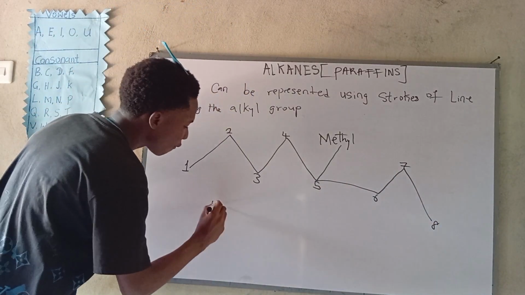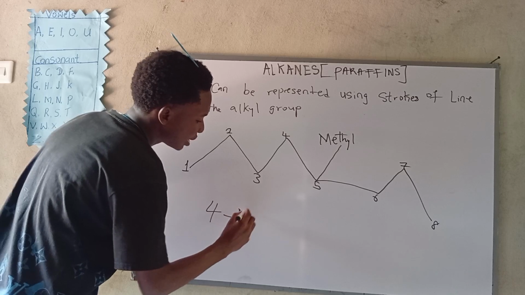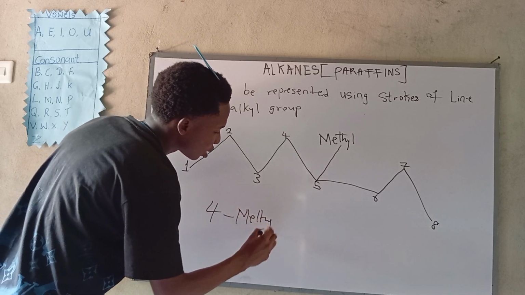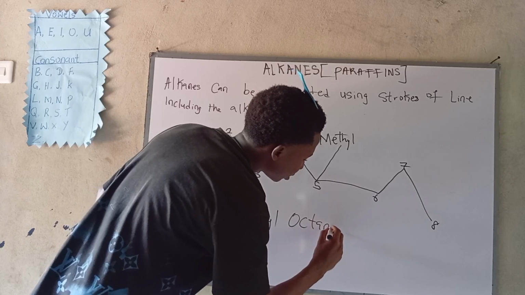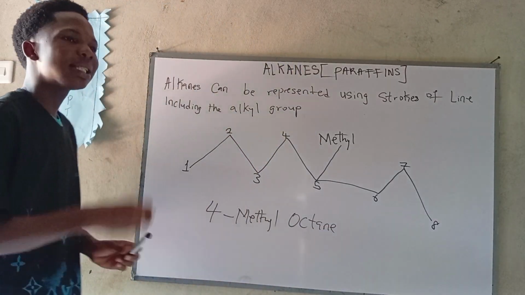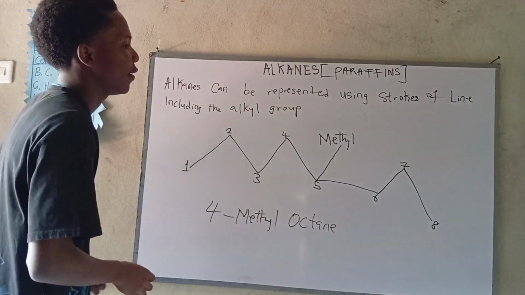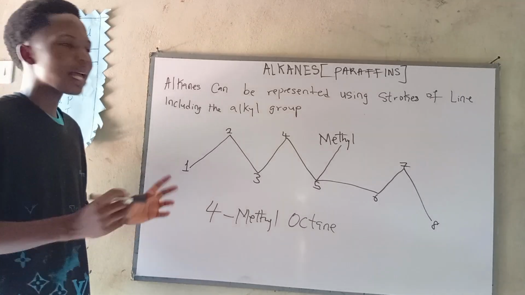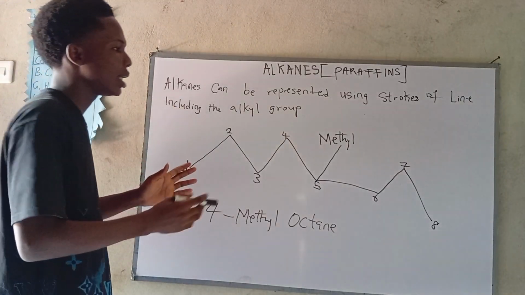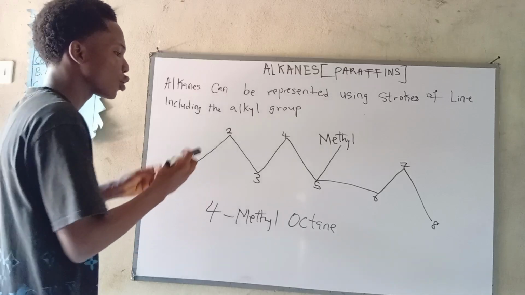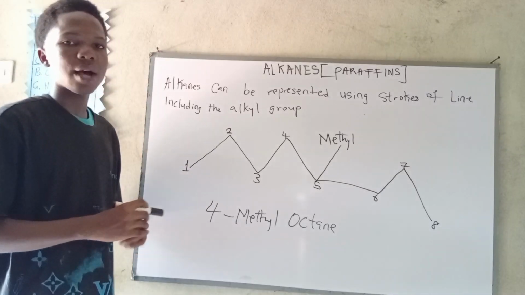We'll name it as 4-methyloctane. It's as easy as this to name it. Very easy. I believe now you can represent any alkane in strokes and be able to also name them with ease and with action.